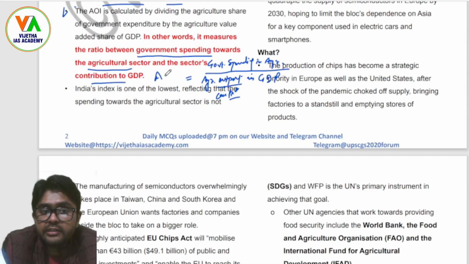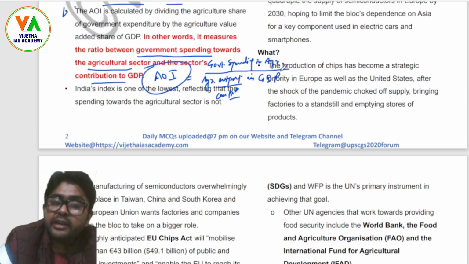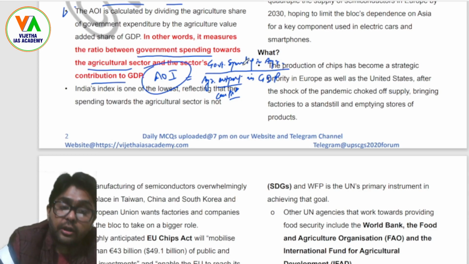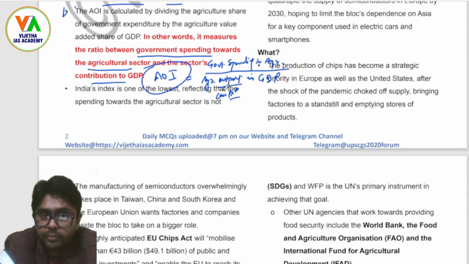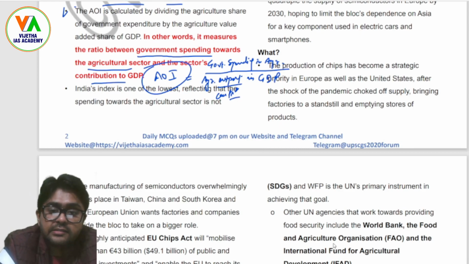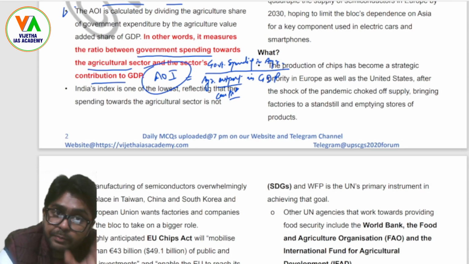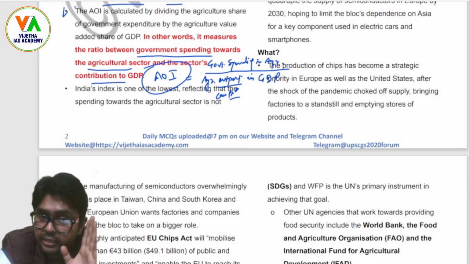This is how you get the agriculture orientation index, right? Government spending on agriculture divided by the agricultural contribution in the GDP, right? That's how you are just dividing this, and you get the agriculture orientation index. It measures the ratio, as I said, of the spending divided by the contribution.